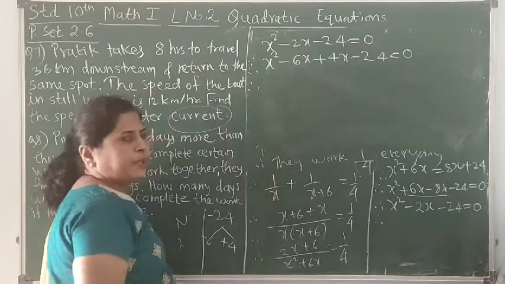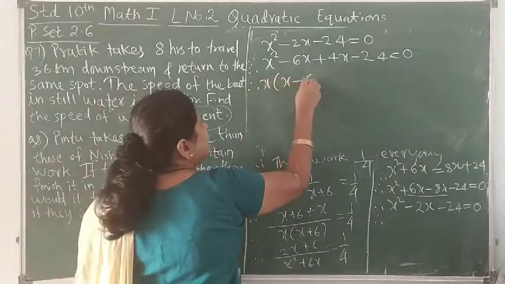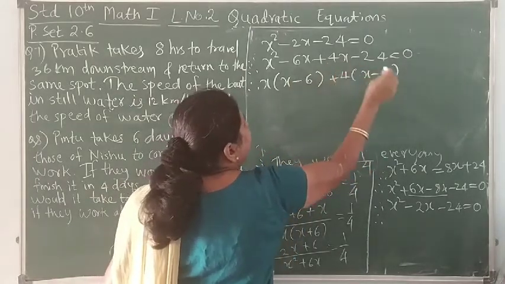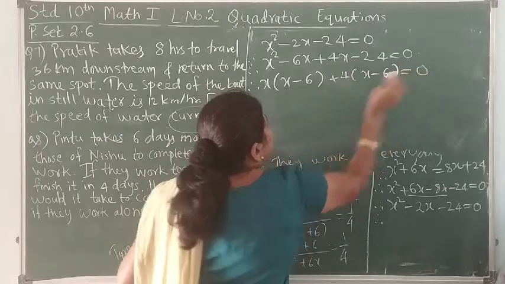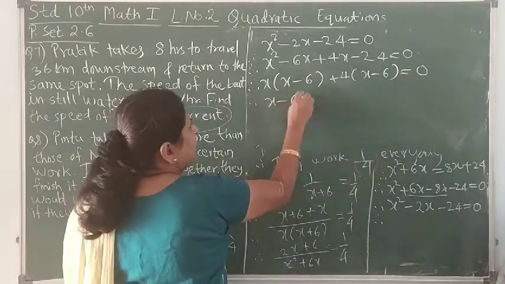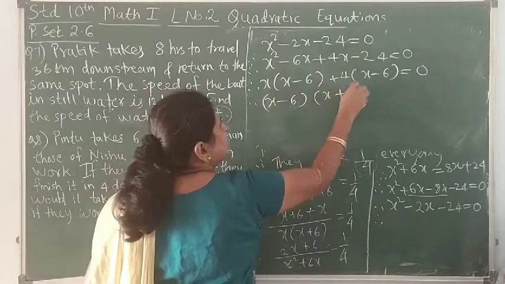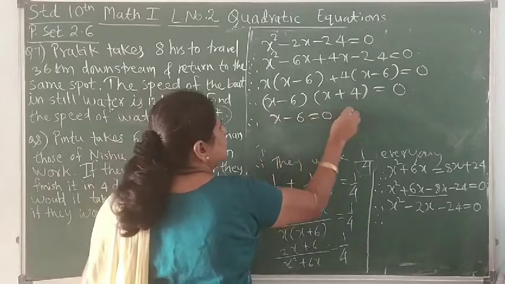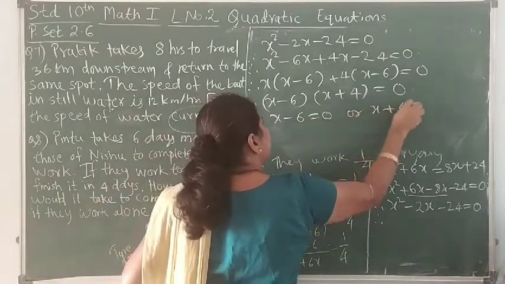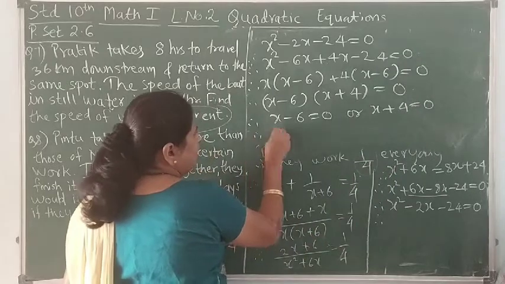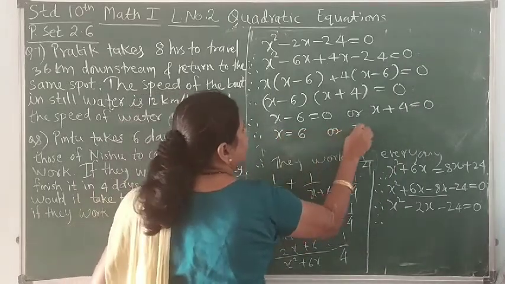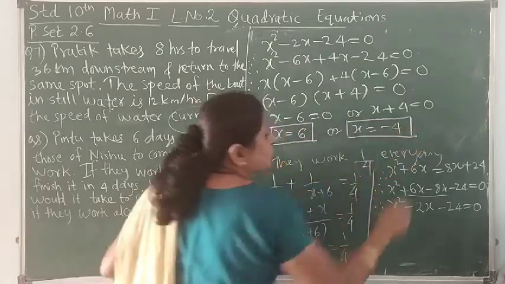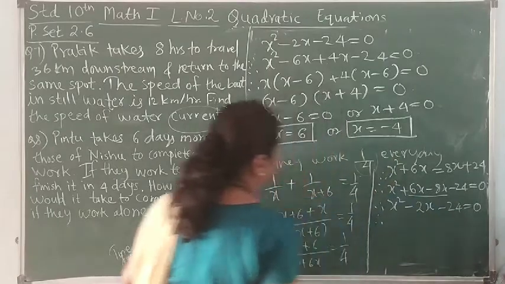This is our normal solving. So taking x common, x minus 6, write x minus 6 here, plus 4 is remaining in the third term. Taking common bracket x minus 6 and uncommon terms x plus 4 is equal to 0. Therefore either x minus 6 is equal to 0 or x plus 4 is equal to 0. Therefore either x is equal to 6 or x is equal to minus 4. These are the two solutions, roots of the quadratic equation we have got.